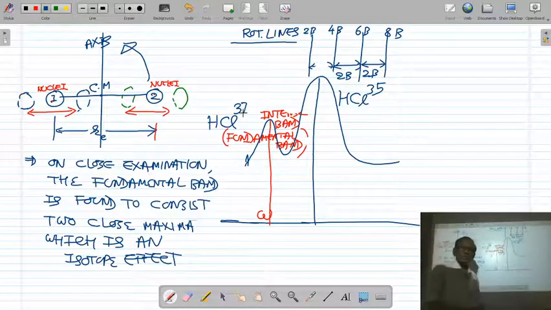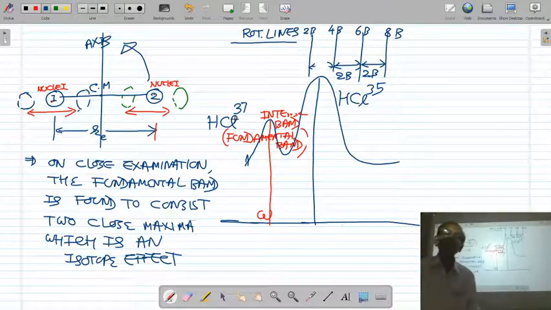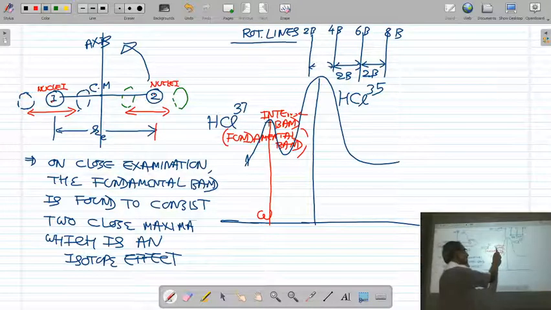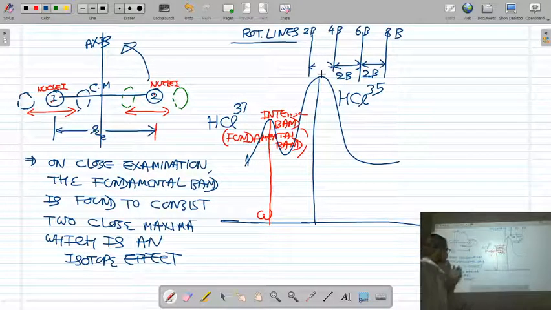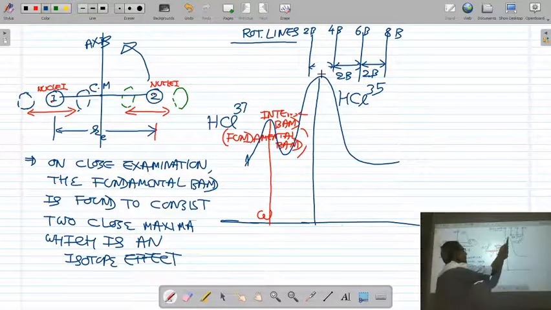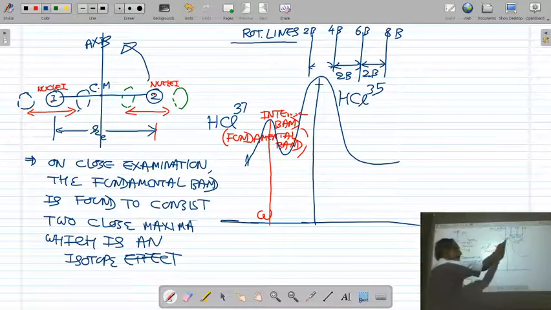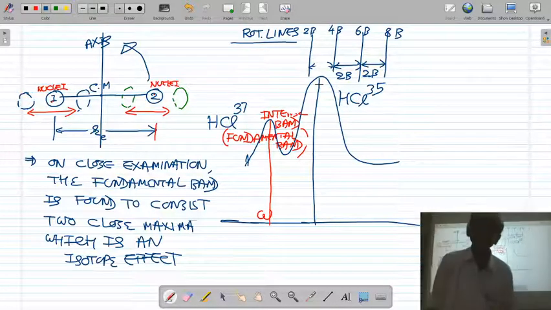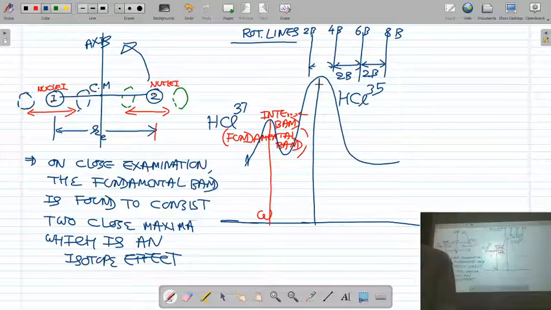So in the case of isotopes HCl35 and HCl37, instead of one fundamental band, we are getting two fundamental bands. We are getting two maxima. On close examination, the fundamental band is found to consist of two maxima for HCl35 and HCl37. For HCl35, we get one maxima, and the other maxima is obtained for HCl37. Okay.